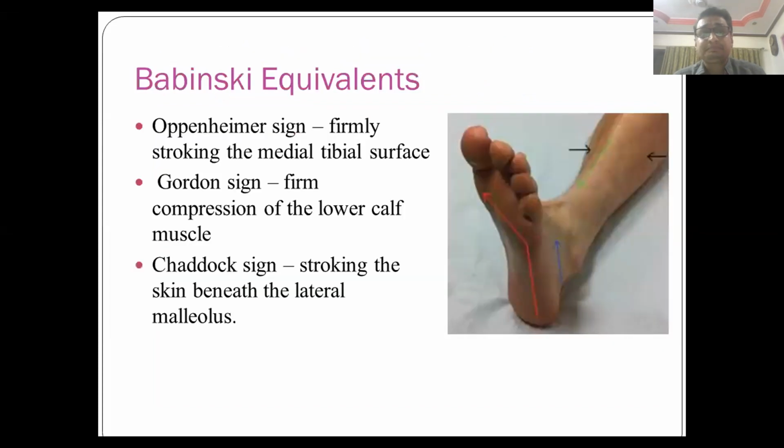So Babinski equivalents: in this diagram, the green arrow marks the medial shaft of the tibia. When it is stimulated with a firm pressure, it can give the Babinski extensor response at the great toe, which is called Oppenheim sign. If you firmly compress the lower calf muscles, again, you can elicit an extensor response. And if the skin beneath the lateral malleolus is stimulated, you will get an extensor response.